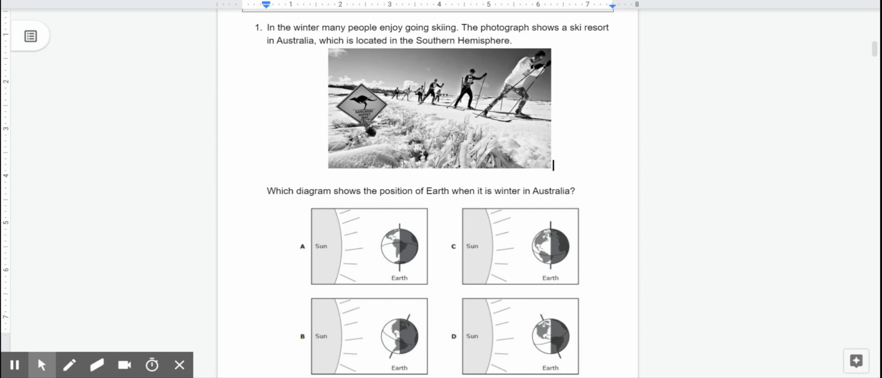All right, let's begin. Number 1. In the winter, many people enjoy going skiing. The photograph shows a ski resort in Australia, which is located in the southern hemisphere. Which diagram shows the position of Earth when it is winter in Australia? Is it A, B, C, or D?